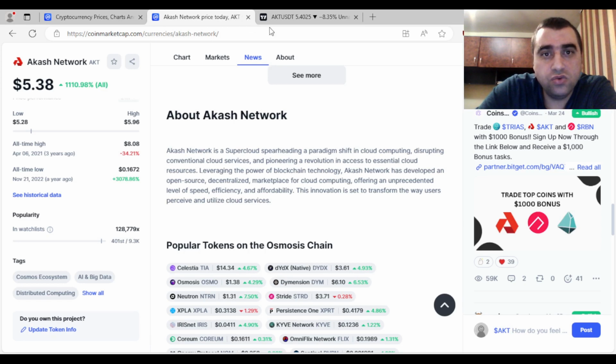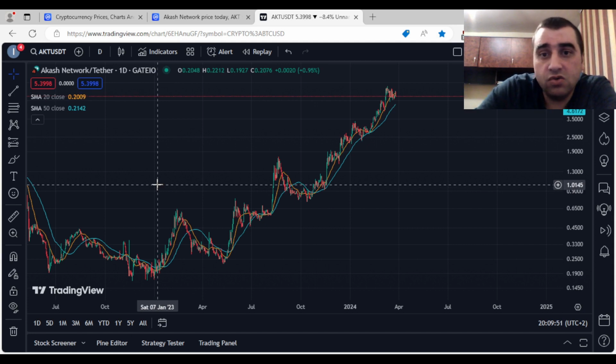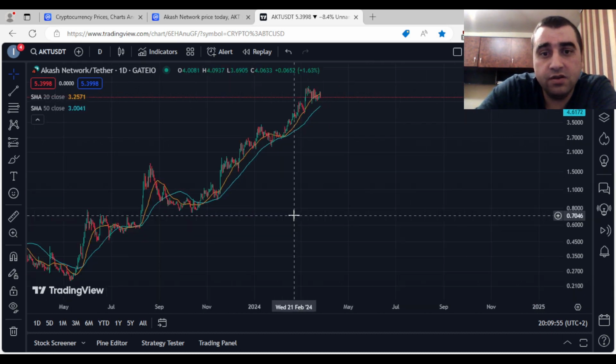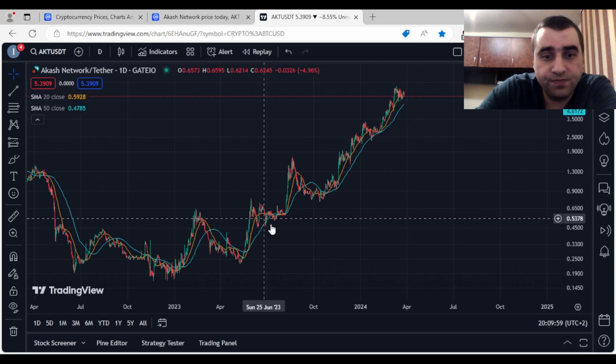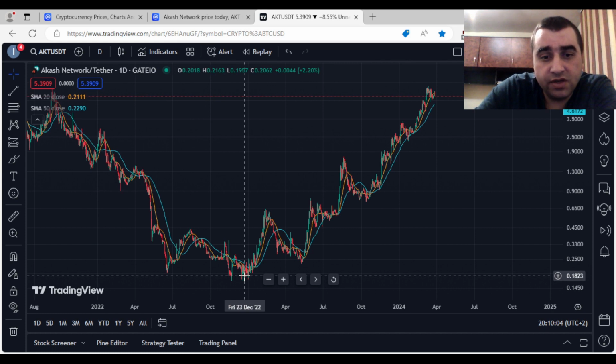Now let's go to TradingView, and here we have Akash Network paired with Tether on the 1 day chart, and the chart is from Gate.io. The chart is also set to logarithmic to have a better view of the price action in the past. So I prepared the 20 and 50 simple moving averages, and before analyzing with those two SMAs, let's look a little bit at the price action in the past.